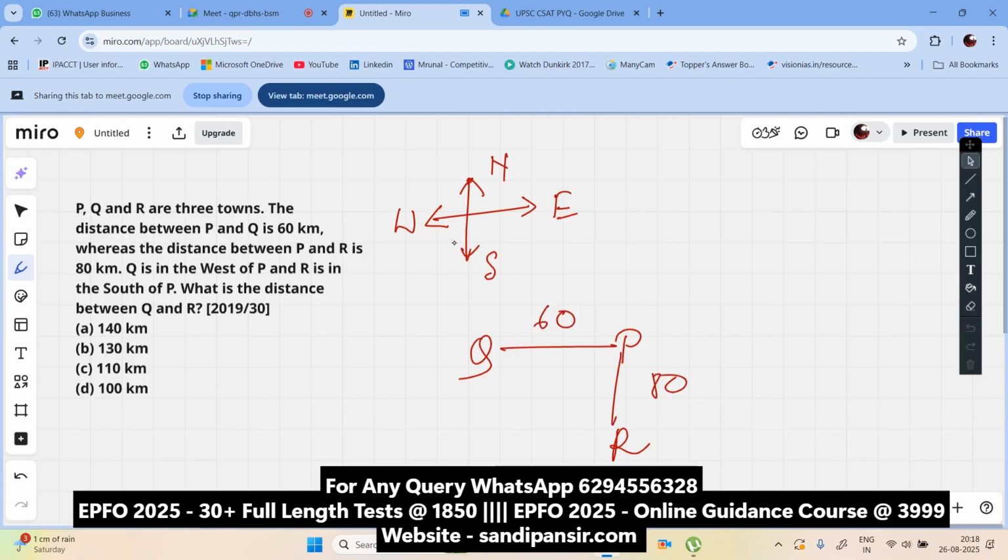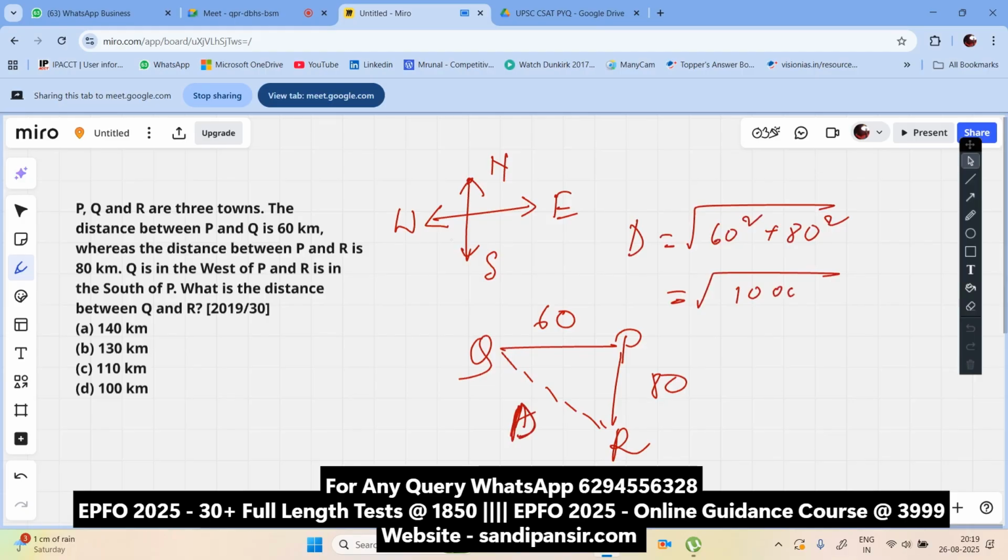Now, what we have to do is use the Pythagorean theorem. That means, suppose the distance is D. D equals, as you know, root over 60 square plus 80 square. And it will become 10,000, as you know, and the square root of 10,000 is 100. That means the answer is very simple. It should be 100 kilometers.